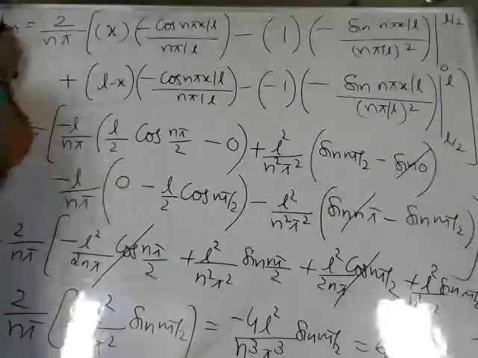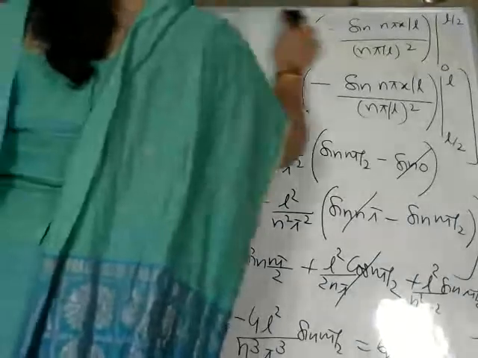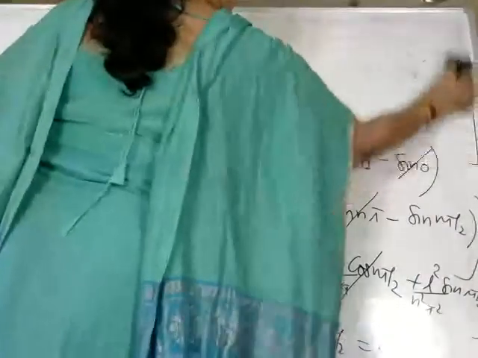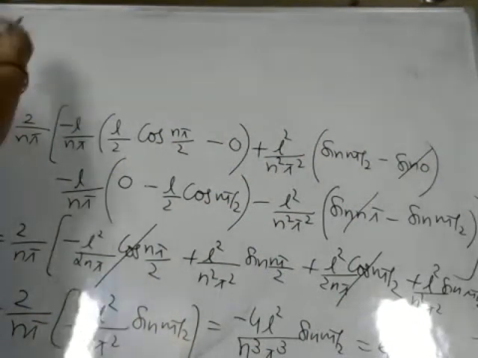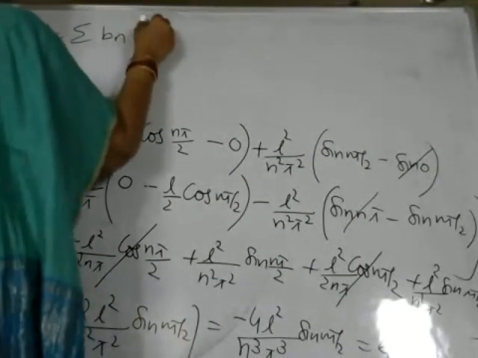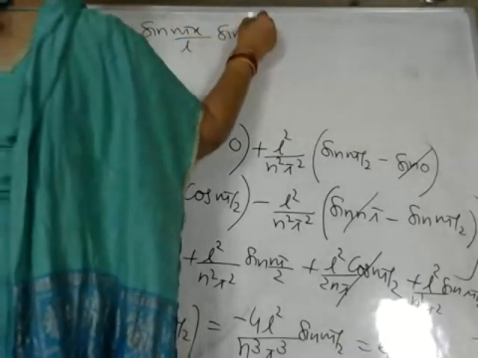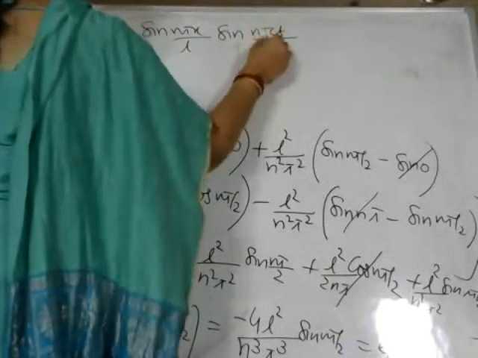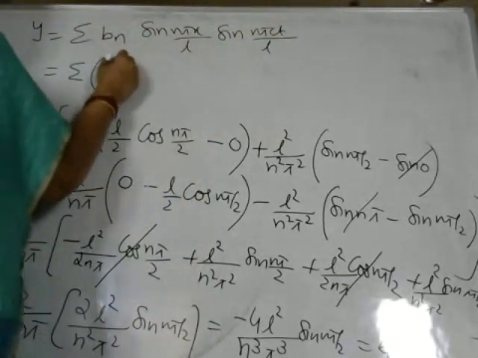We'll substitute this in y. So what is actually the value of y we have taken? Y is equal to sigma Bn sin n pi x by L sin n pi ct by L. Value of Bn what we have calculated will substitute.